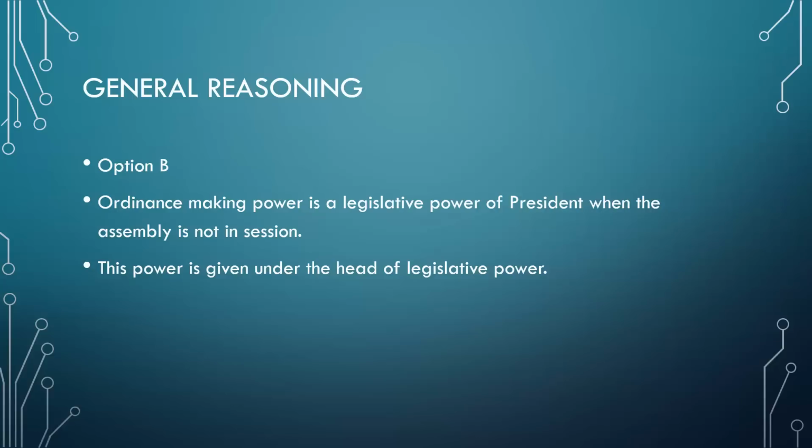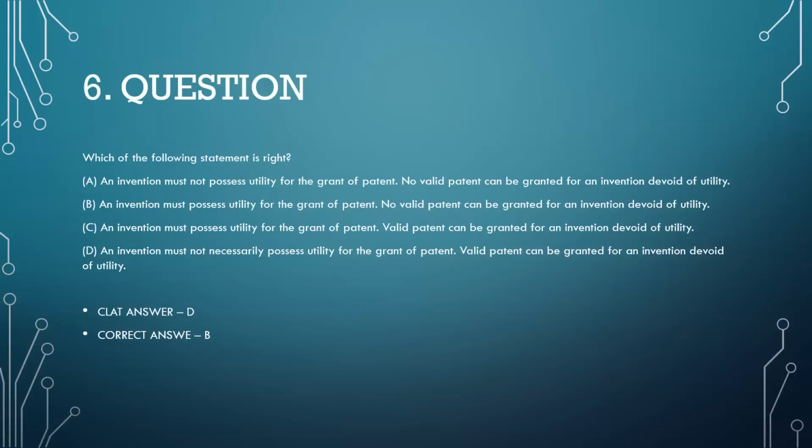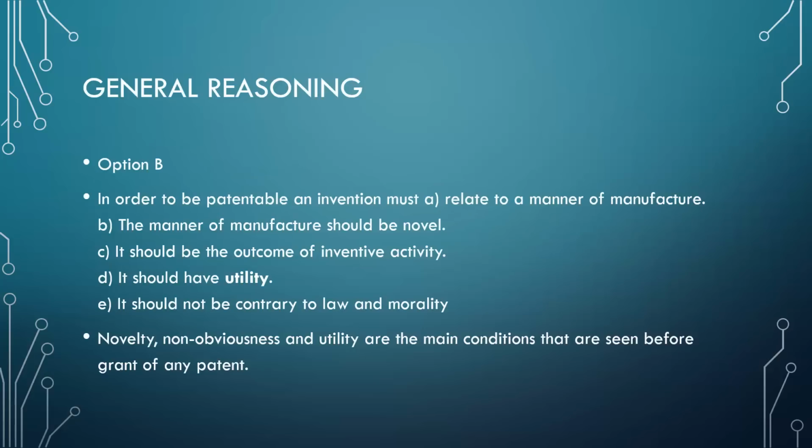Okay, now let's talk about question number 6. Question number 6 was the lengthiest question. I am not going to read it, but the students were saying the answer would be B. As usual, the answer would be B, and the general reasoning was given. You can get this reasoning from any book also, that is V.K. Ahuja's IPR book or any other book you follow.